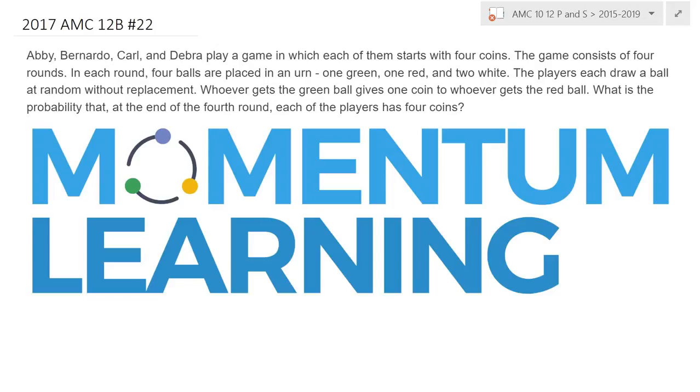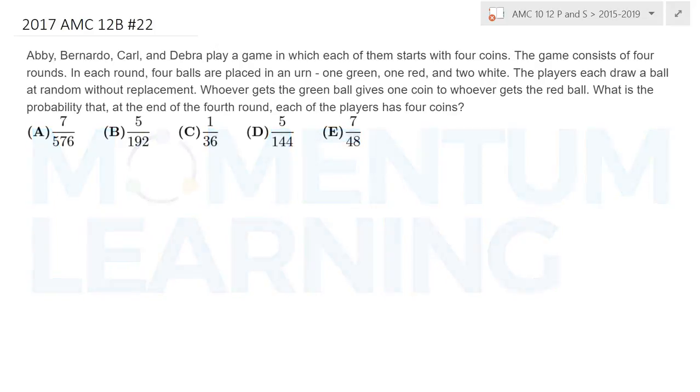Hello everybody, this is 2017 AMC 12B problem number 22. Here is a view of this combo problem. We have 4 people, A, B, C, D. They play a game. Actually, they will play this game for 4 rounds. And here are the rules of the game.